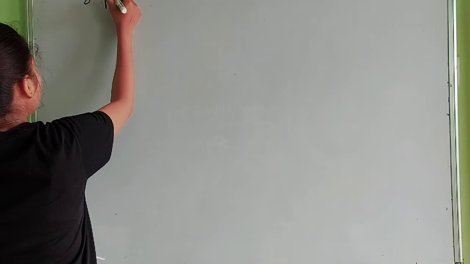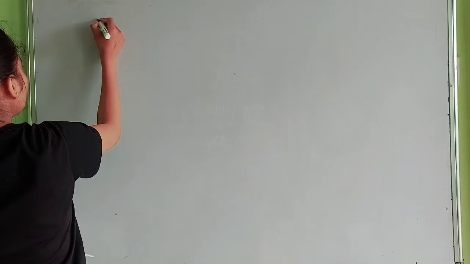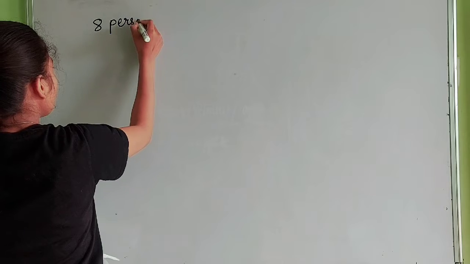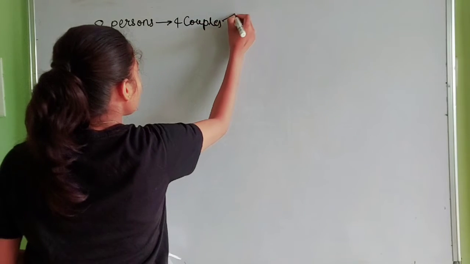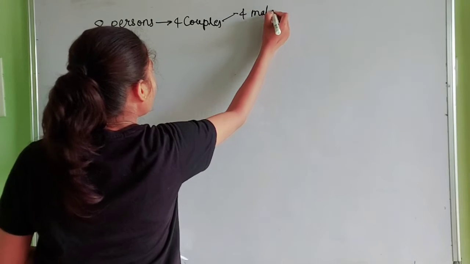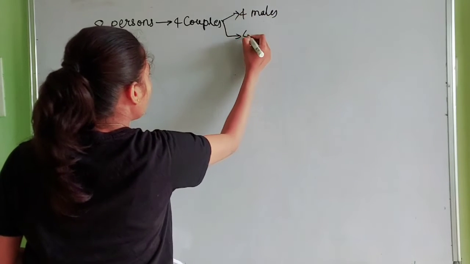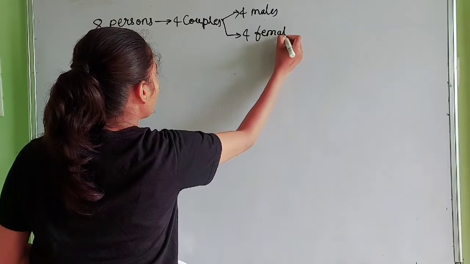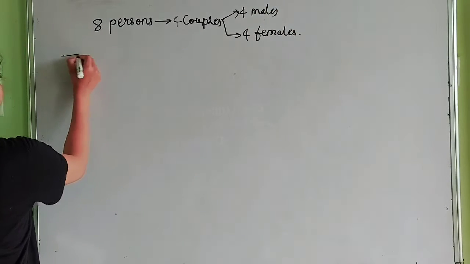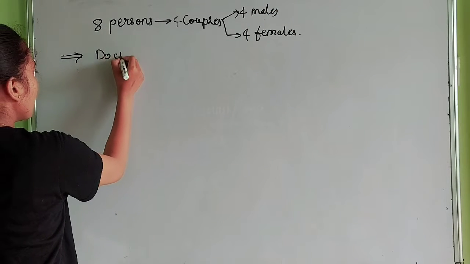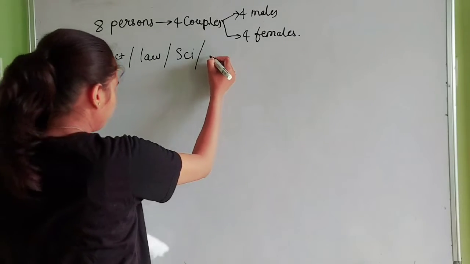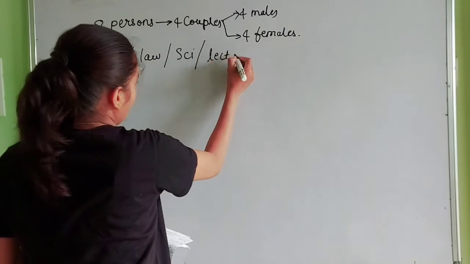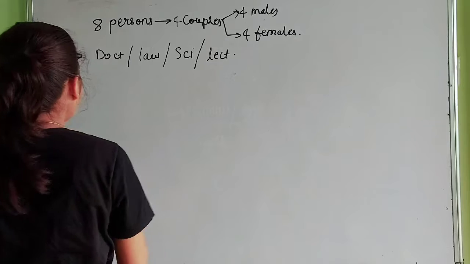So let's start. What the problem says is there are 8 persons, which are 4 couples. 4 couples means 4 males and 4 females. And the professions of the males are given, which are doctor, lawyer, scientist and lecturer. So let's start with the conditions.